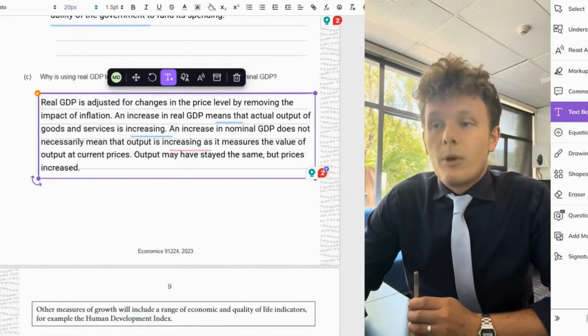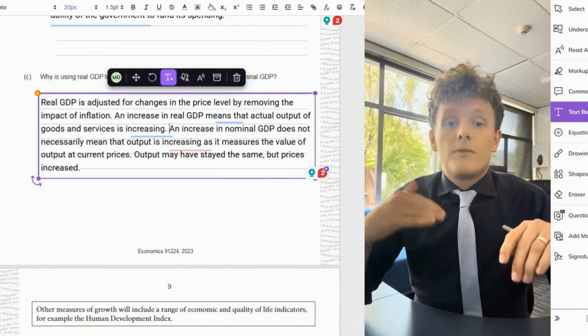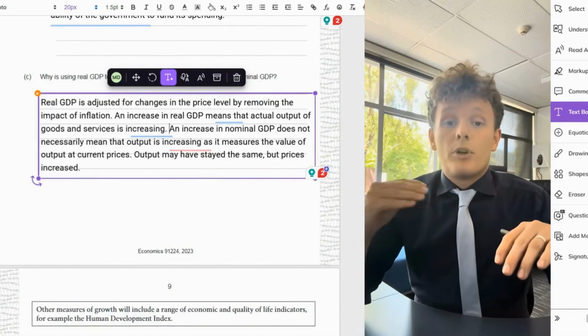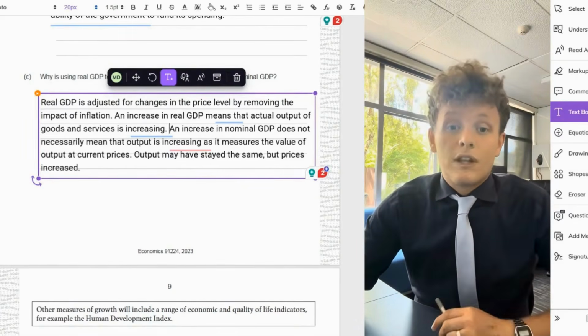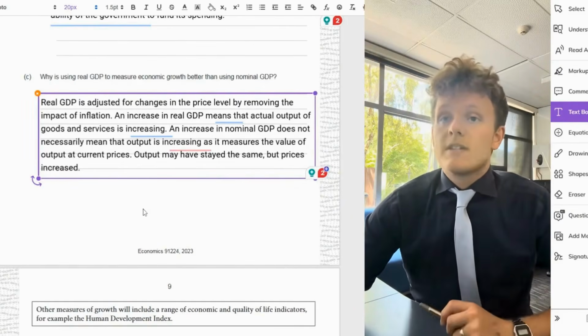Output may have stayed the same, but prices have increased. So we could produce the same amount of goods, but inflation means that the price level has risen. So it looks like we've produced more goods and services, but we have not. We've produced the same amount, just at a higher value.